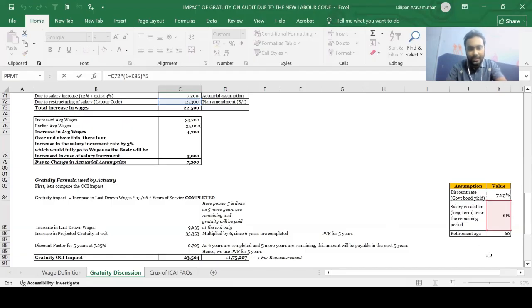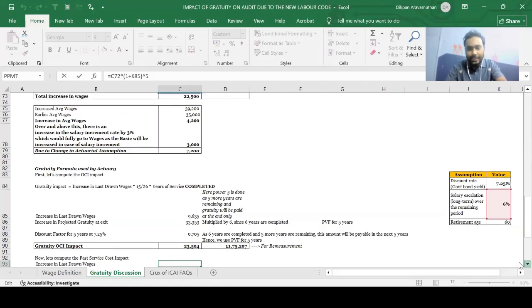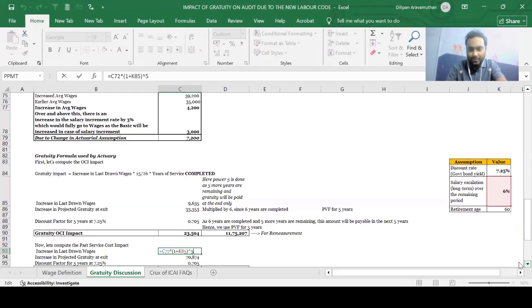So again, we basically do 15,300 into 1 plus 6% power 5, which is what we have done here. Next, increase in projected gratuity at exit, which is, what is the formula for gratuity, guys? What gratuity can be expected to be paid? Basically, your last drawn wages 2475 into 15 by 26 into 6, because 6 is the completed years of service,